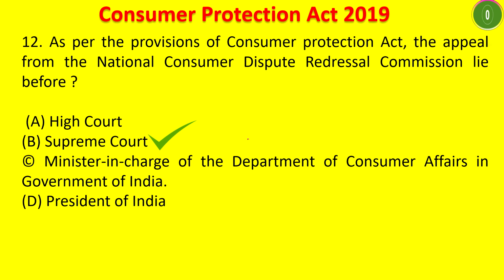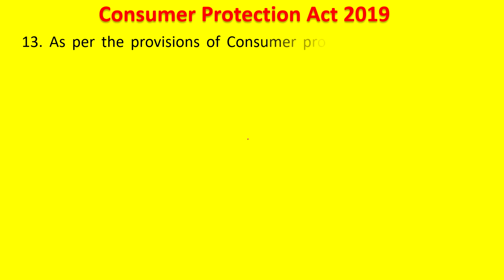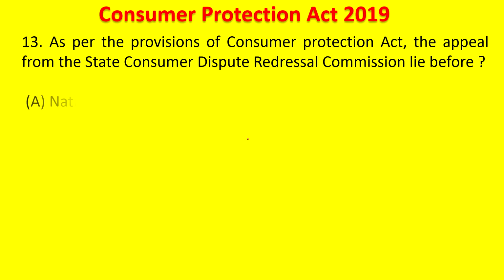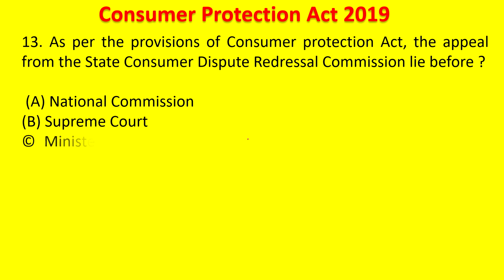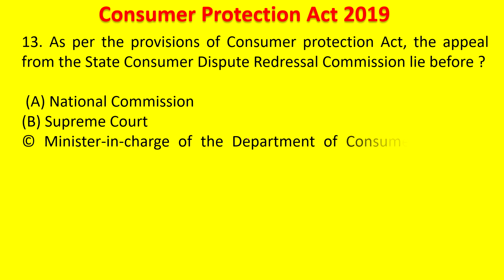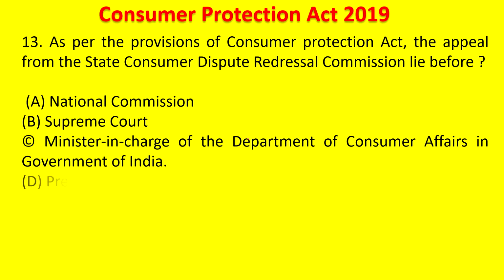For National Commission, the appeal should go to the Supreme Court. Next question. As per the provisions of the Consumer Protection Act, the appeal from the State Dispute Redressal Commission lies before: National Commission, Supreme Court, Minister in charge of the Department of Consumer Affairs in the Government of India, or President of India. Your time starts now, 5 seconds. The answer is National Commission. For State Commission, it goes to National Commission.